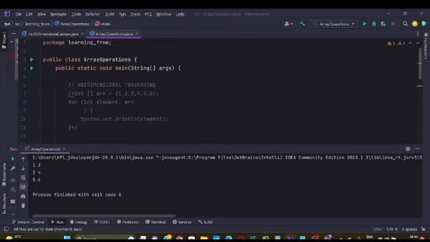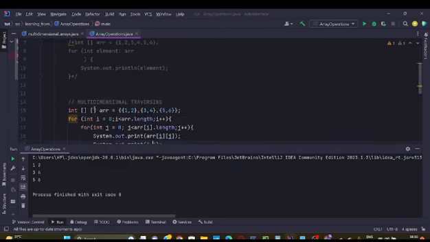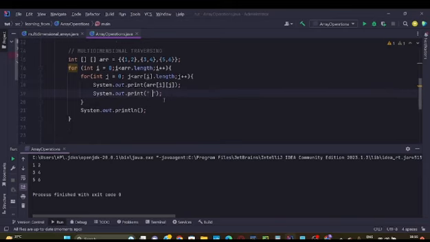We learned how we can traverse a unidimensional array. We also learned how we can traverse a multidimensional array, and we completed the video. So these were the topics which I wanted to cover in this video. I know that this video is a little bit shorter than others, and I've not considered important topics.